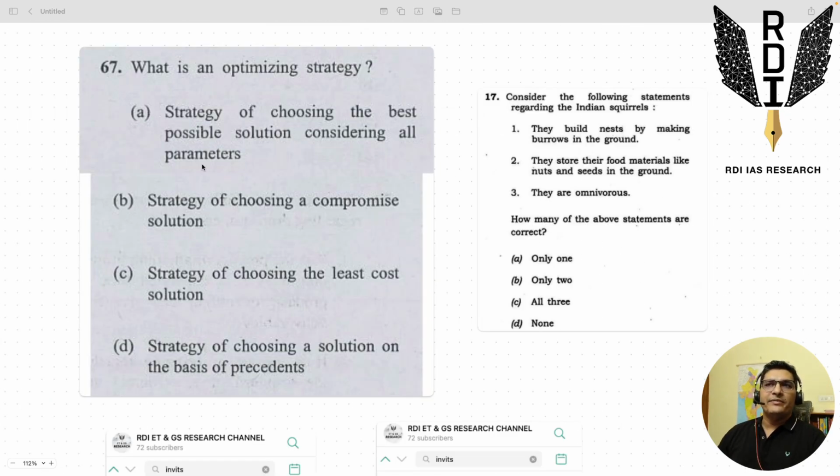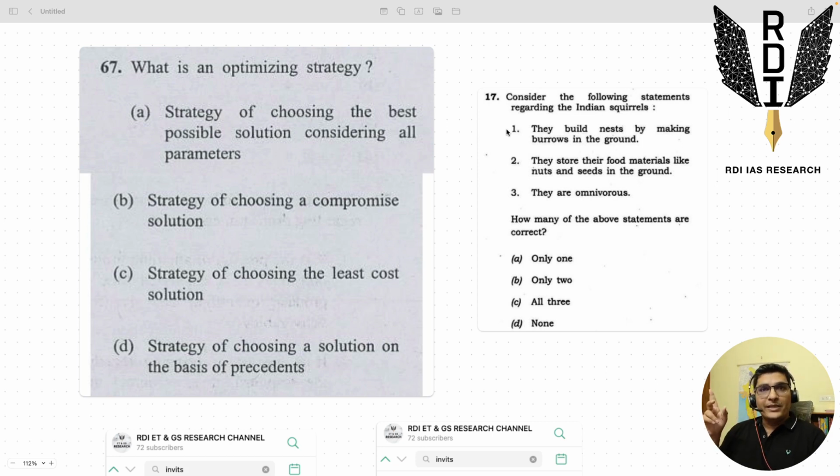Another question which we have seen is question 67 from the engineering service exam. So a compromise solution, right? Least cost solution, devil and the deep sea kind of choice, or on the basis of precedents, you have to take a call, right? So the reference question which we have here from the 2023 paper is question 17. Now this question again was very random, although the kind of information asked in the three statements is very general. Nothing particular, nothing factual is asked, but then again, in exam pressure, doing this question would be difficult.